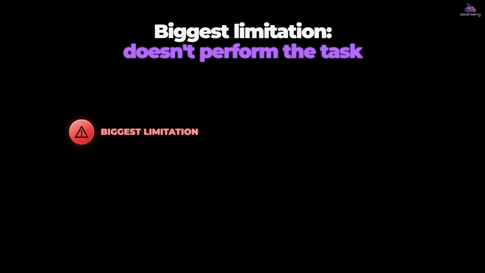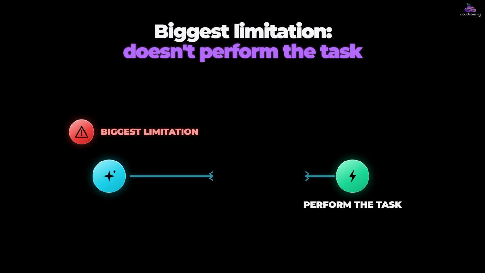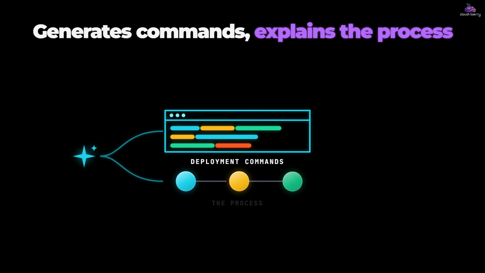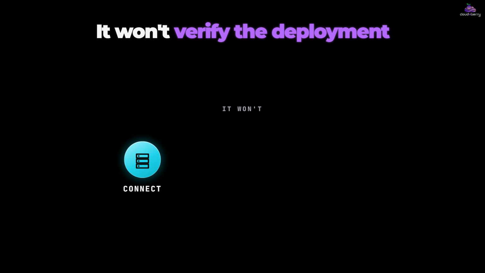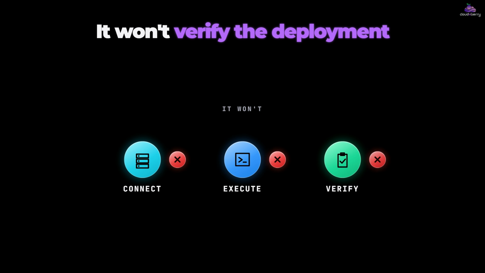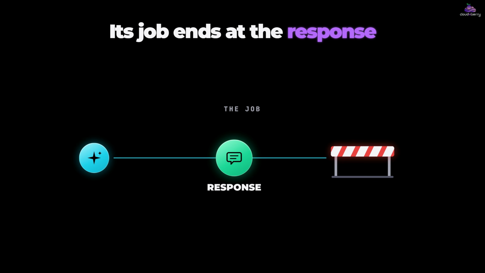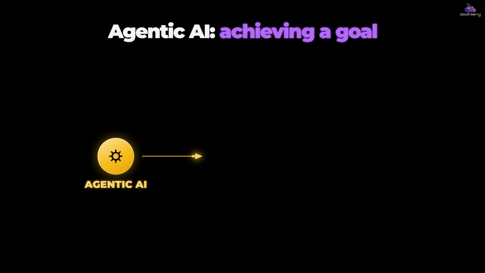But here's its biggest limitation. It doesn't actually perform the task. Imagine asking ChatGPT, deploy my application to production. It can generate the deployment commands and explain the process, but it won't connect to your server, execute the commands, or verify that the deployment succeeded. Its job ends after generating the response. This is where agentic AI comes in.